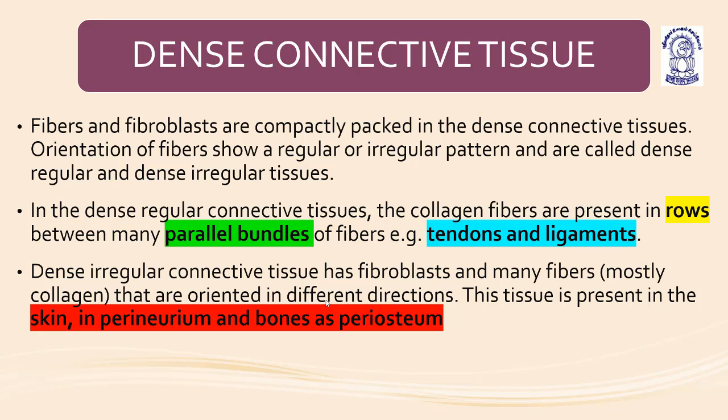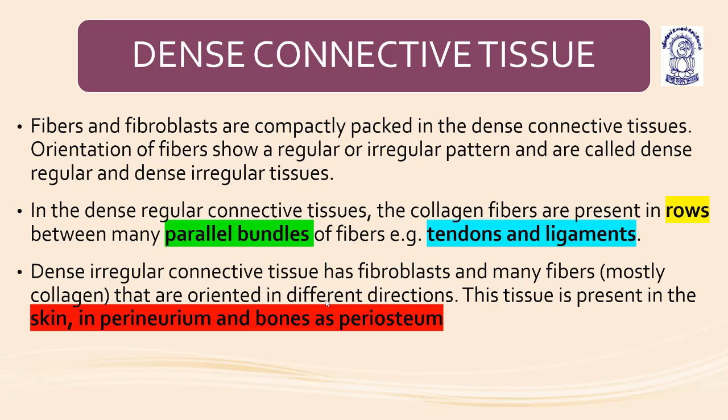The dense connective tissue is of two types: dense regular and dense irregular. Fibers and fibroblasts are compactly packed in the dense connective tissue. Fibers are arranged in a regular or an irregular pattern, and that is why they are called dense regular and dense irregular connective tissues respectively.